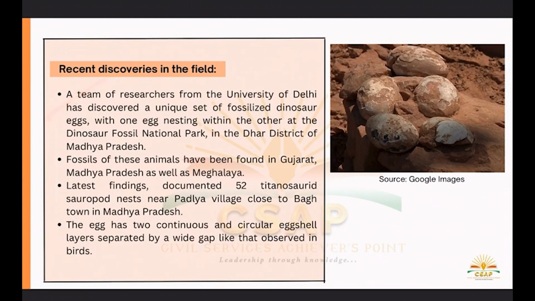Researchers from the University of Delhi found a unique set of fossilized dinosaur eggs, with one egg nesting within another, at the Dinosaur Fossil National Park at the Dhar district of Madhya Pradesh.